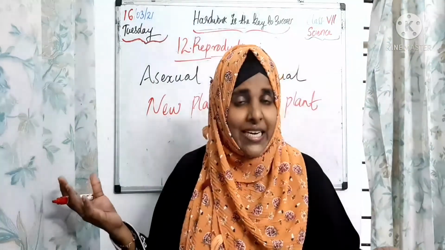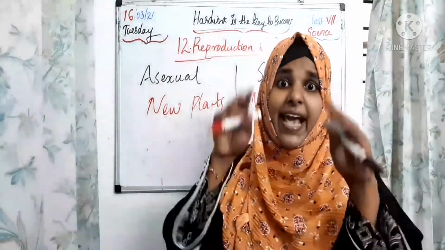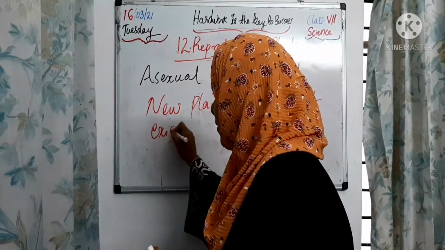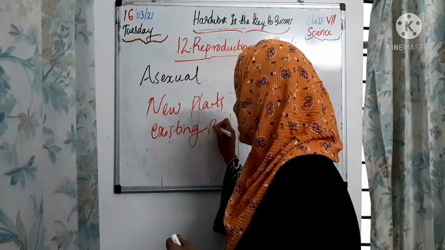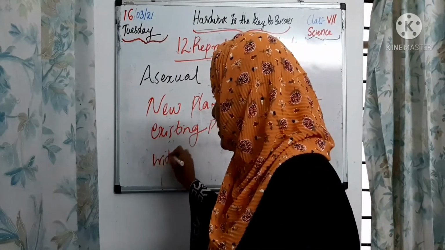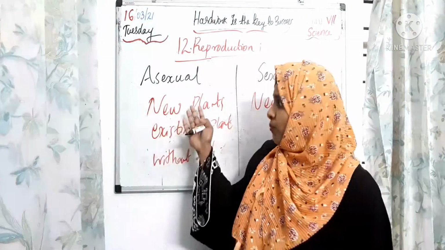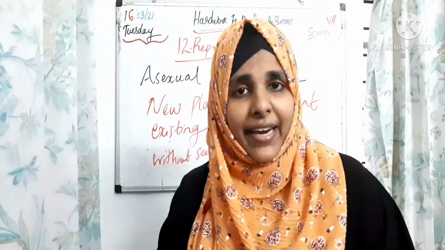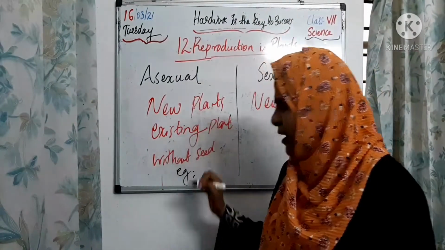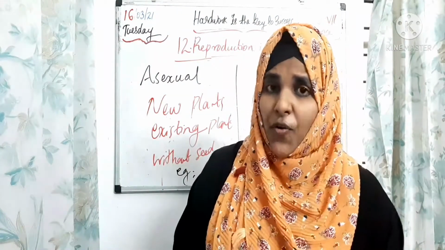But what is the difference, children? In asexual reproduction, these new plants are produced from an existing parent, or we have to say an existing plant, without seed. Okay, without seed. Understand? So in asexual reproduction, new plants are obtained from the existing parent plant without producing a seed. Just now we saw many flowers. Can you guess or can you say any plants which possess asexual reproduction?